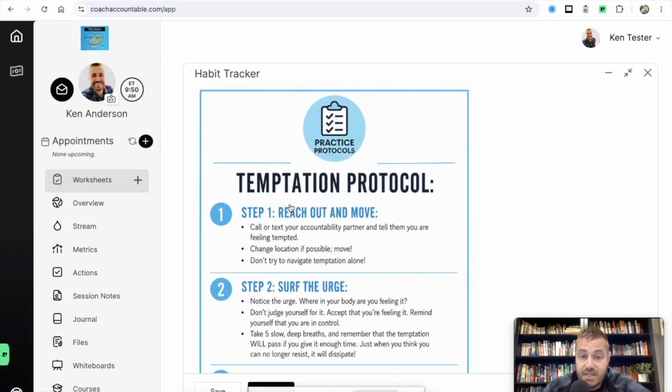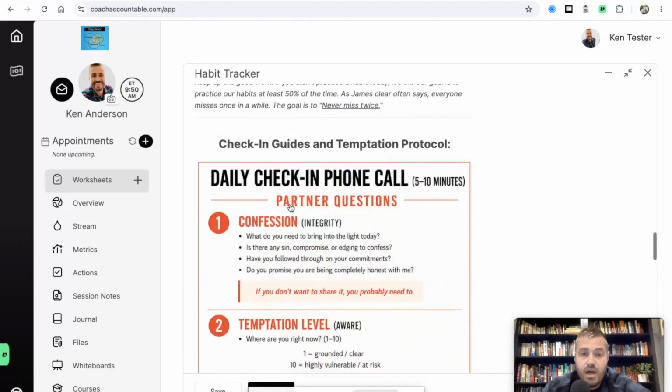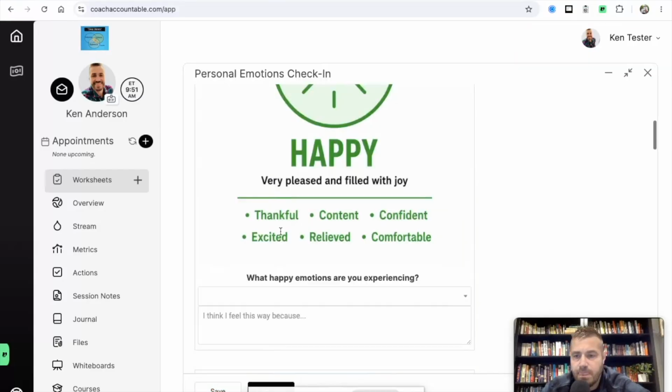If you're feeling tempted, here's our temptation protocol. You can just walk through these steps just like that. So everything is really right there for you, and the more you do this, the easier you'll get the hang of it. So again, we'll click save.